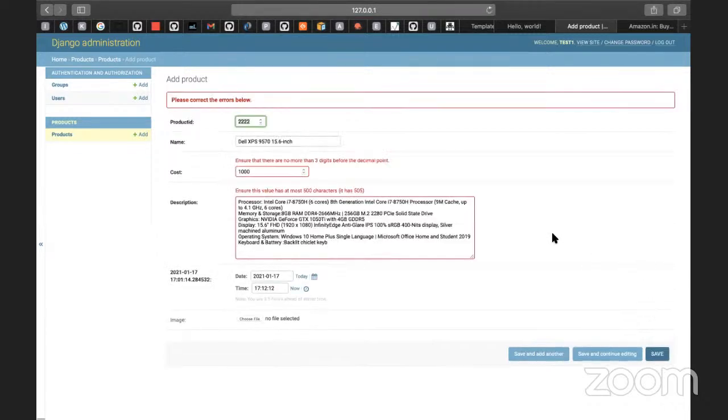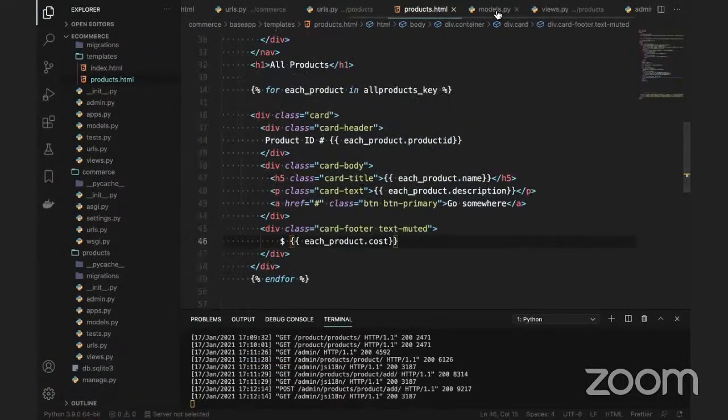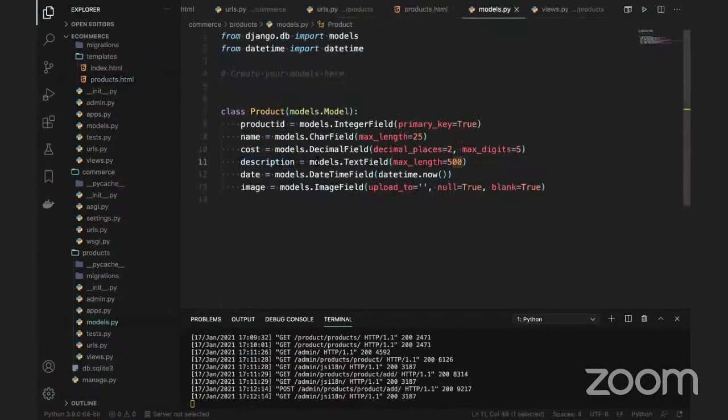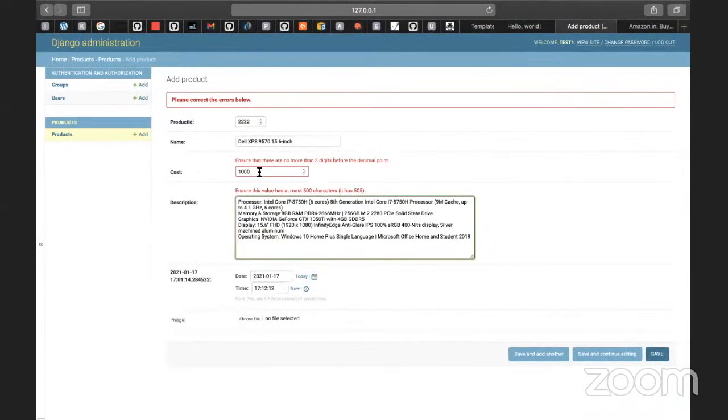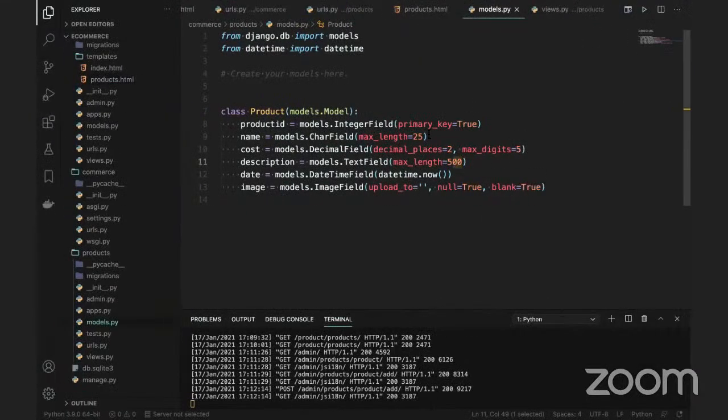You can save. What is happening? There is a 500 character limit I have given, and there are extra characters. If you go to the model, I mentioned 500 is the maximum length for the description. If we add more, there will be a problem. Also the cost should not be more than a certain number of digits, because the maximum digits is 5, with 2 decimal places.